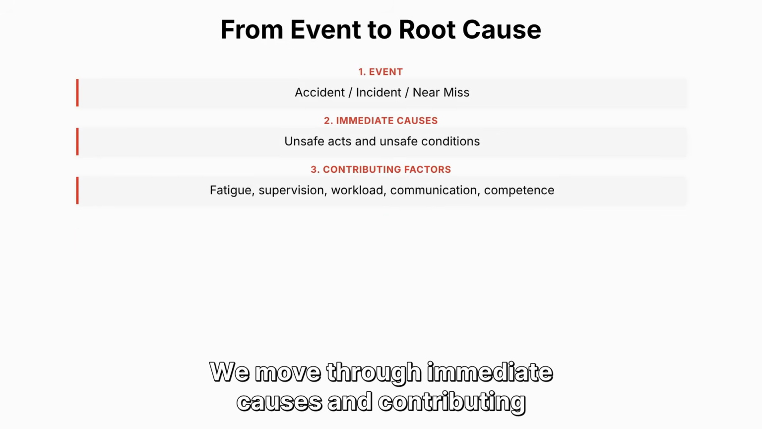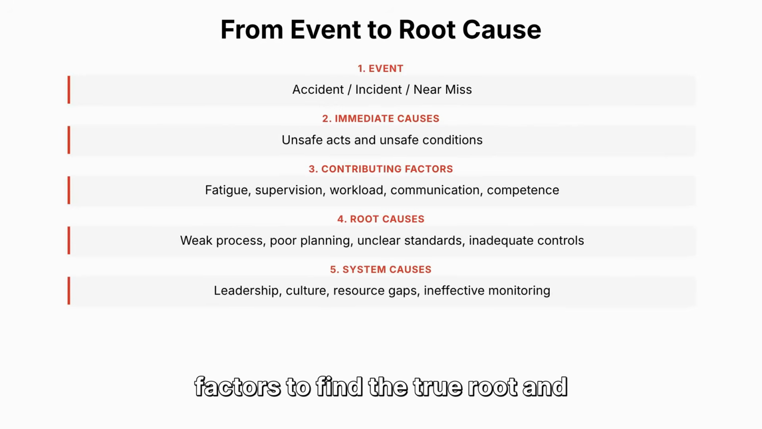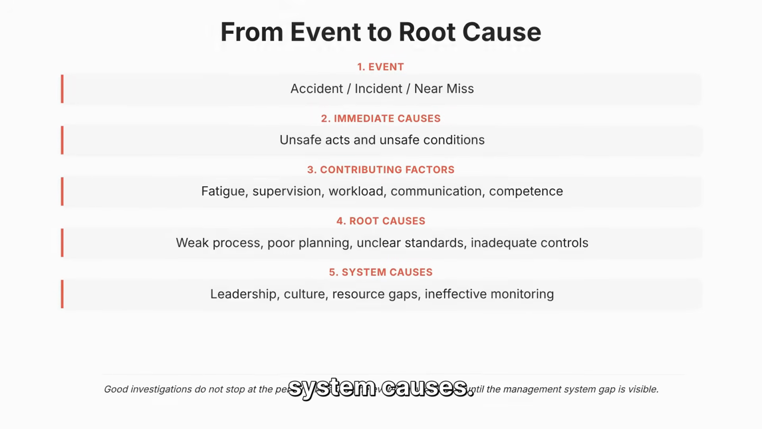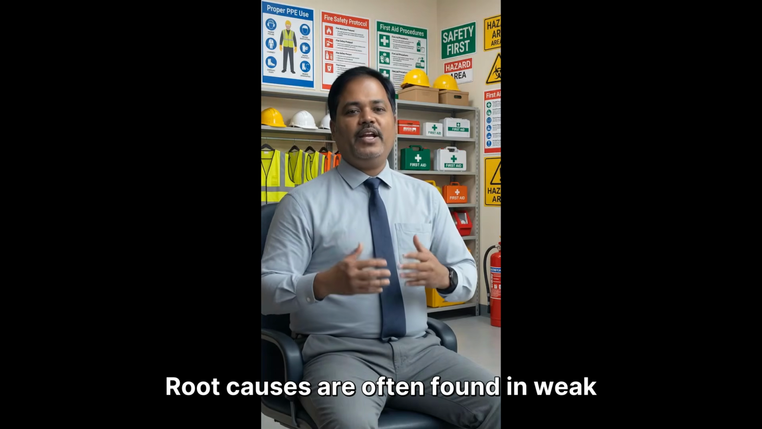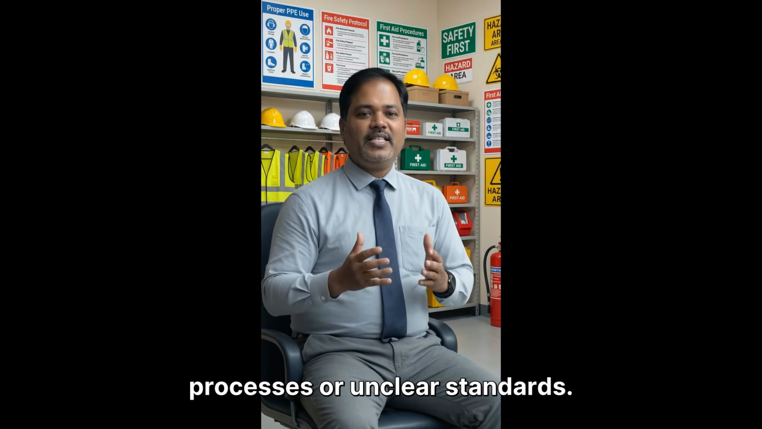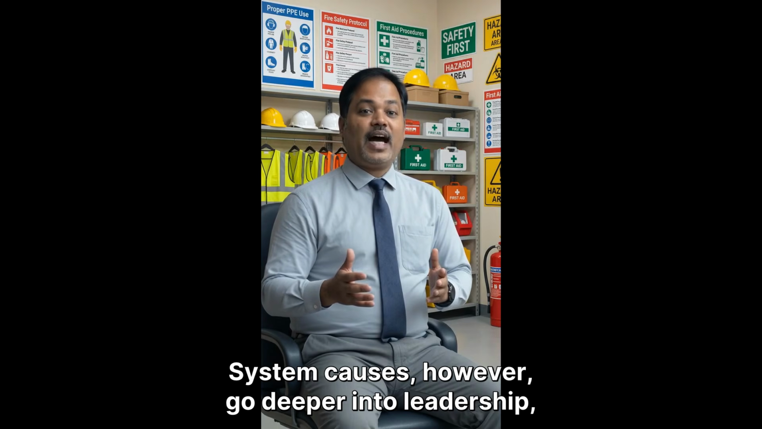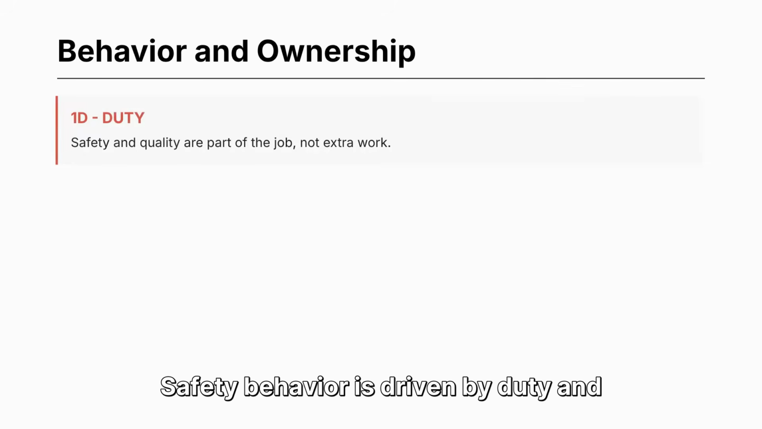We move through immediate causes and contributing factors to find the true root and system causes. Root causes are often found in weak processes or unclear standards. System causes, however, go deeper into leadership, culture, and resource gaps. That's where real change happens. Safety behavior is driven by duty and ownership.